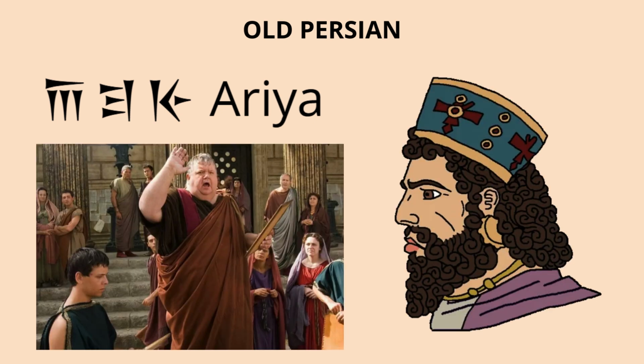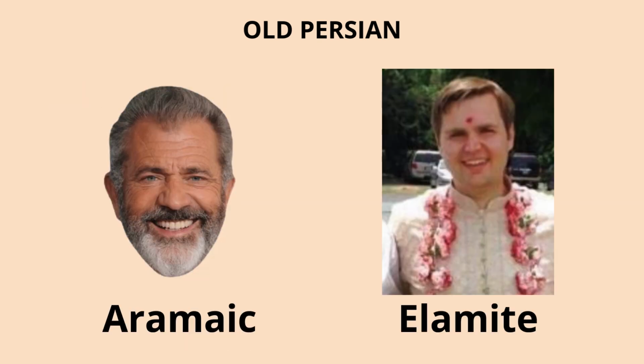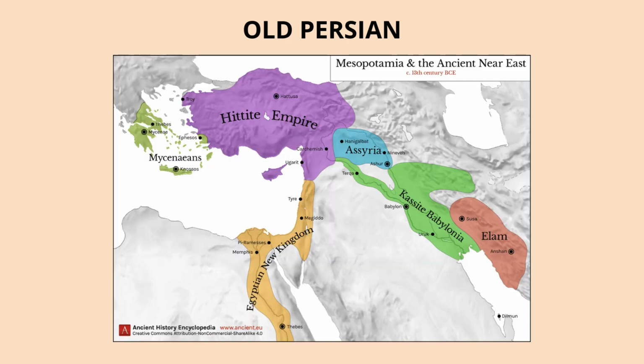Old Persian was used for royal proclamations and inscriptions, reflecting the authority of the king. Of course, other languages were also used in the empire, such as Aramaic for administration and Elamite for records, but Persian held a privileged status as the language of the imperial power and ideology. This blending of linguistic elements underscores the empire's role as a crossroad of ancient civilizations.